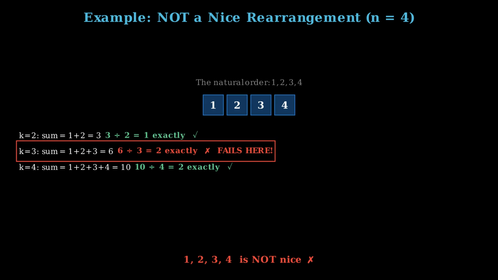Is 6 divisible by 3? Yes. 6 equals 3 times 2. The condition is violated at k equals 3. So 1, 2, 3, 4 is not a nice rearrangement. This shows that not every arrangement is nice. We need to choose the order carefully.